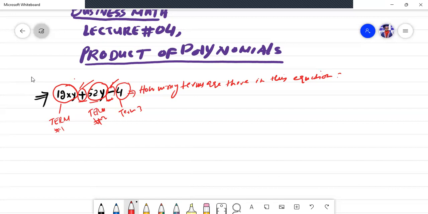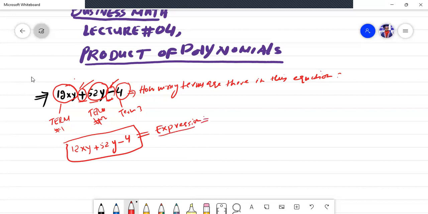So we have three terms in this equation: 12xy plus 52y minus 4, and this whole equation is known as an expression.